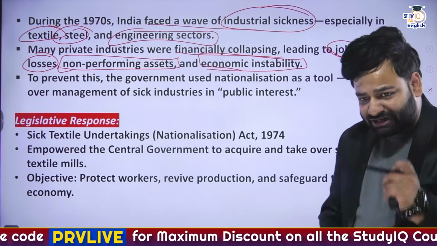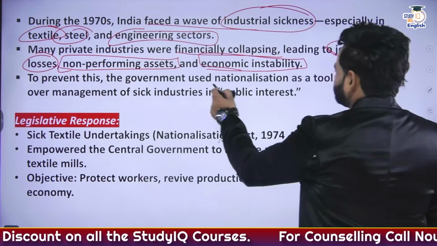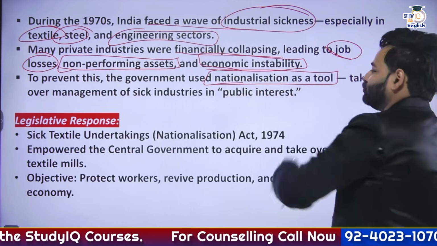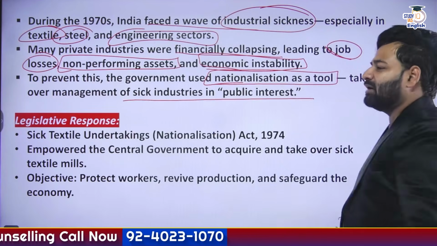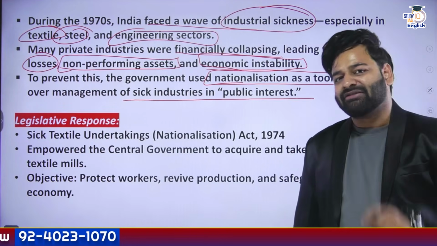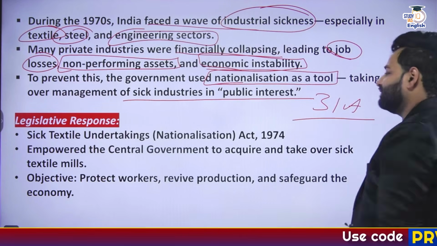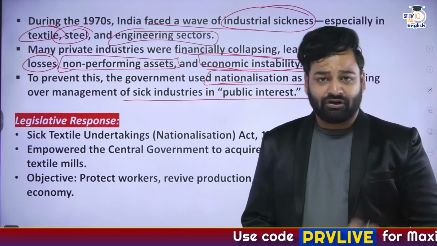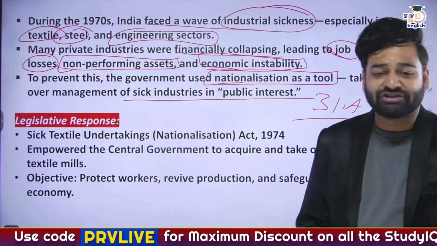Now, in order to prevent such economic losses and instability, the central government used nationalization as a tool, taking over management of sick industries in the public interest. And they had this power under Article 31A, inserted through the First Constitutional Amendment Act of 1951. And so they legislated. Here we have the legislative reforms.